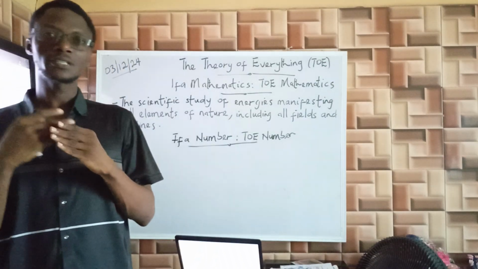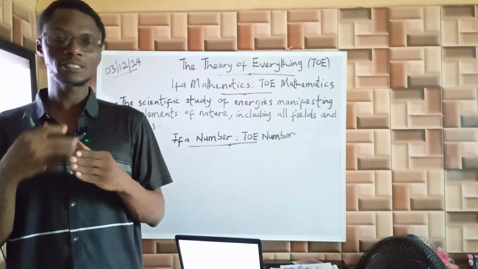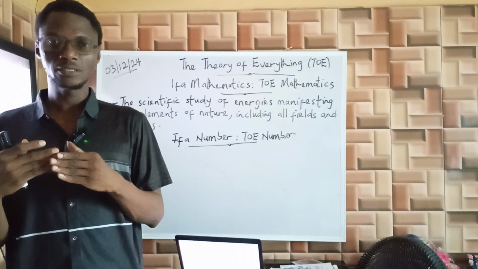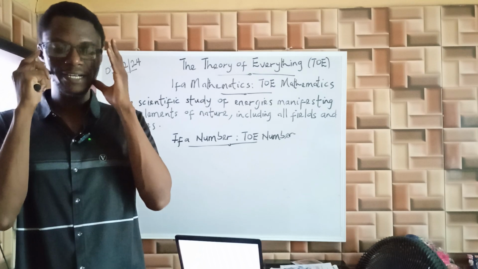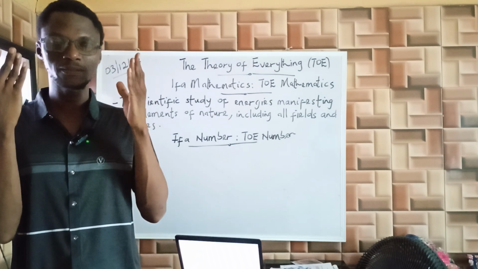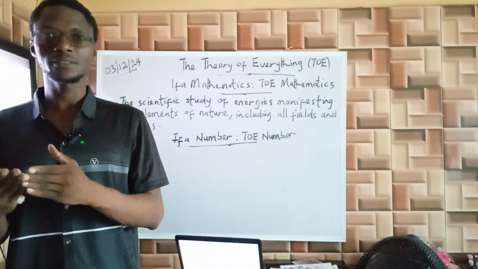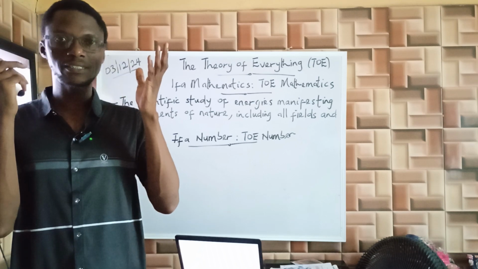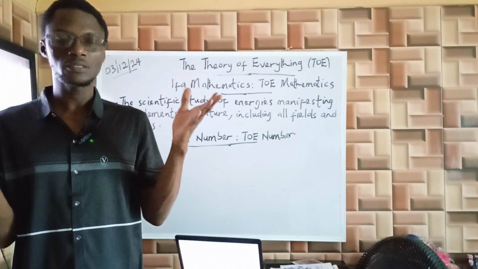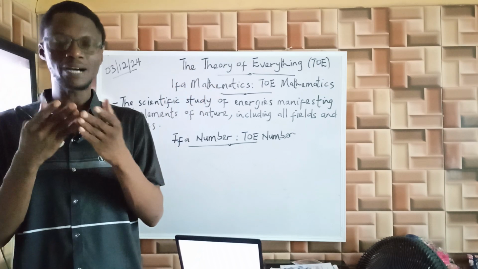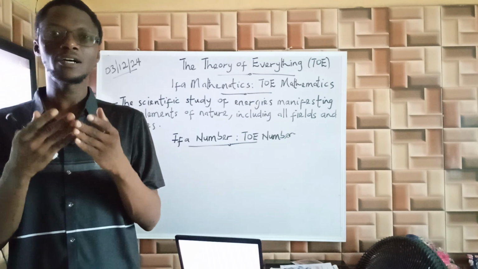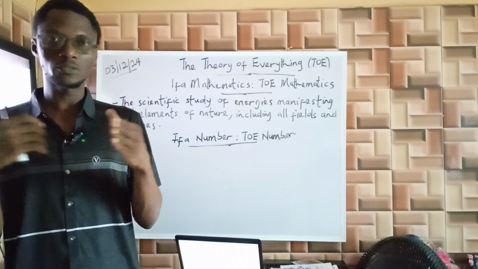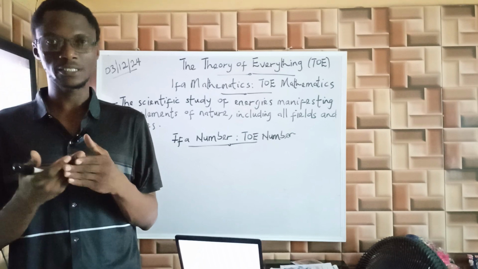Regardless of how mathematicians define numbers, one key element underlies all these definitions, which is that numbers are forms of energy or CEN. We are simply saying that numbers are states of mind. That's what we mean in simpler terms. By state of mind, we mean that they are just ideas that people come up with. So we see them as objects or elements in the mathematical universe, which are forms of energy.